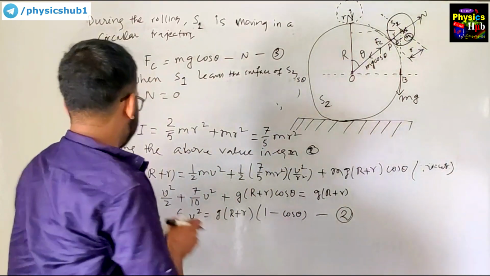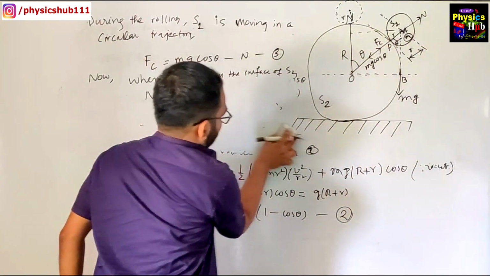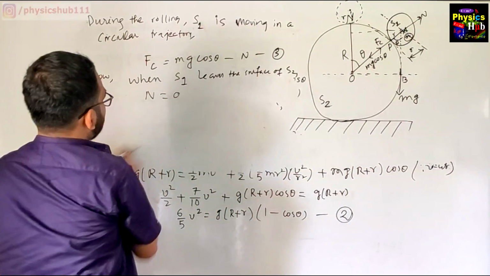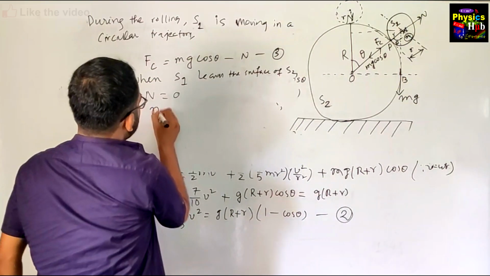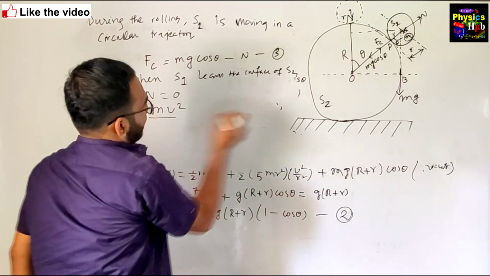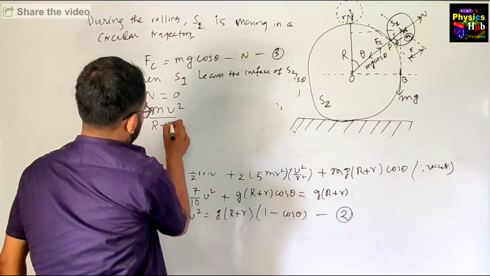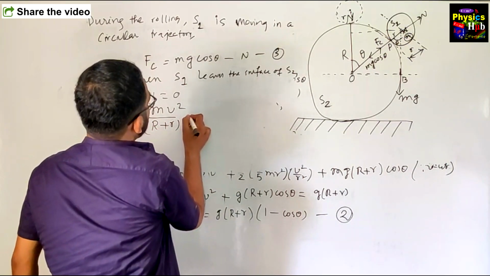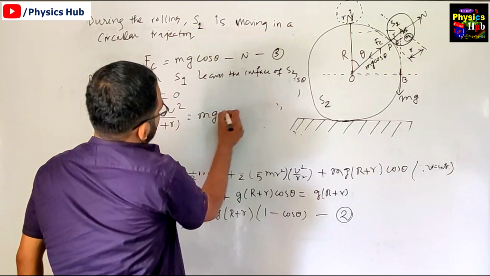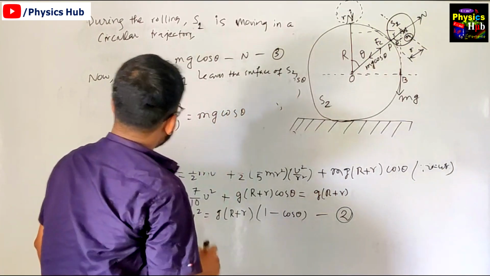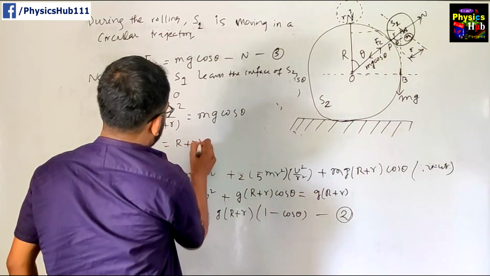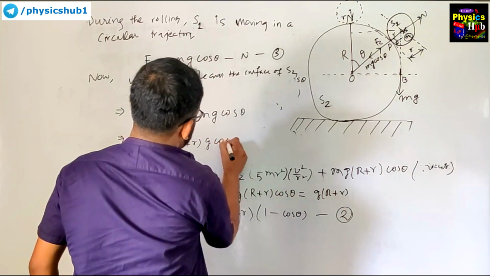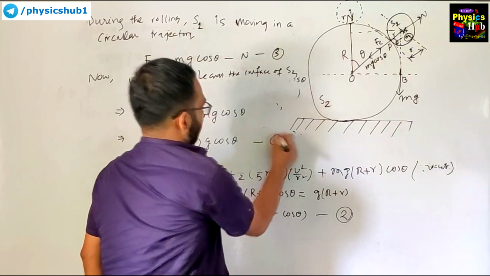If N becomes 0, we can write Fc, and Fc is m v square by R, where R is capital R plus small r, equal to mg cos theta. So from here we can write v square is equal to (R plus r) into g cos theta. Let's name this equation number 4.